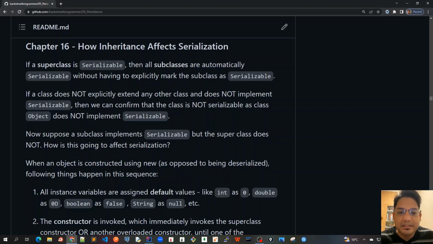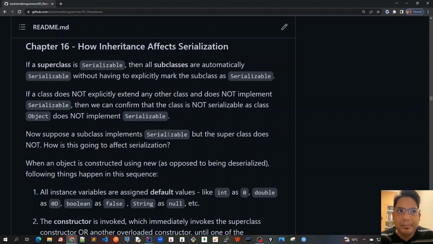Now suppose there's a standalone Java POJO class, and it does not extend any other class. It's not a subclass of any other parent class, and it also doesn't implement Serializable. In that case, we can always ensure that this standalone POJO class is not serializable, because we know that the super parent of all the classes is always the Object class, defined as java.lang.Object. All the classes are subclasses of this java.lang.Object class, and this Object class does not implement Serializable.